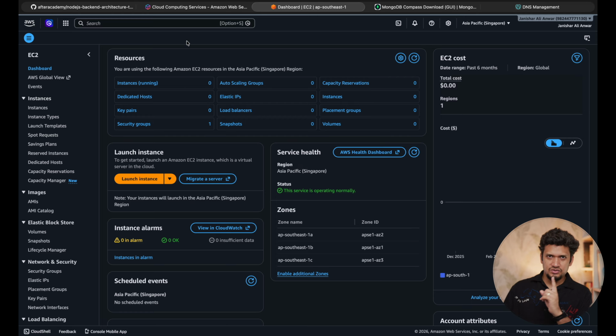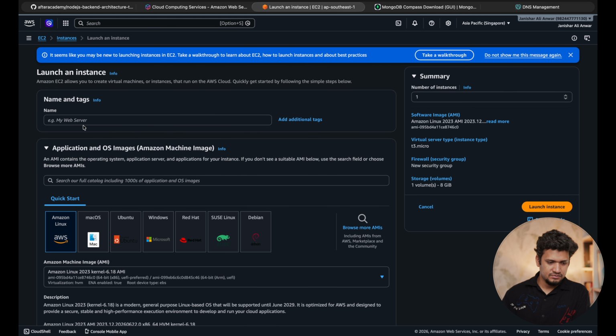So the first thing that you would require after deciding the region is to create one server. For creating a server, you have an option to launch an instance. So go to Launch instance. Give it a name. Let me call it MongoDB server.